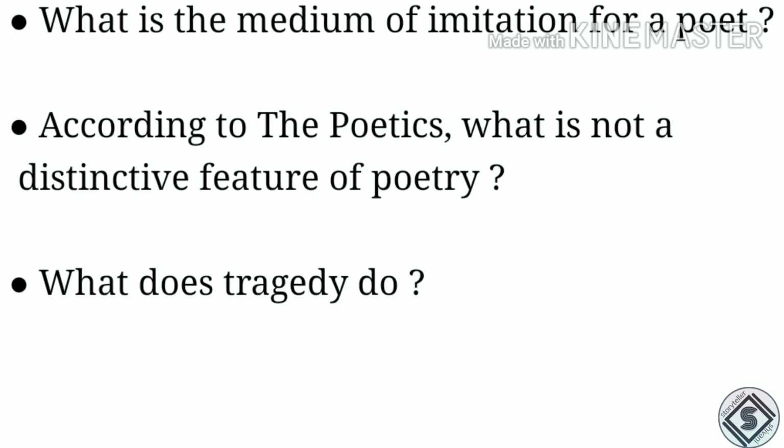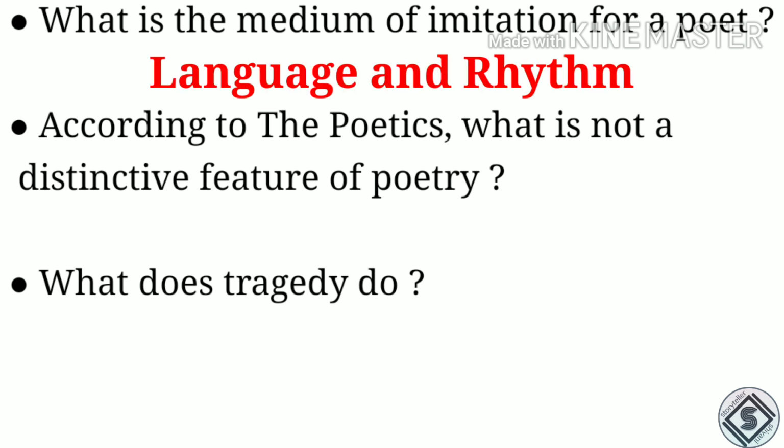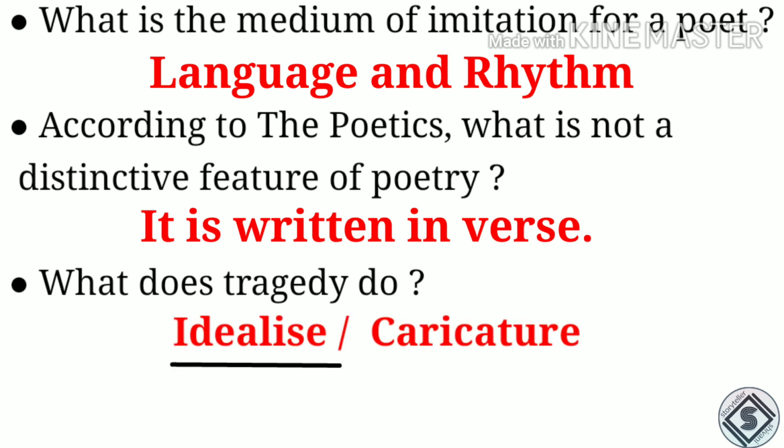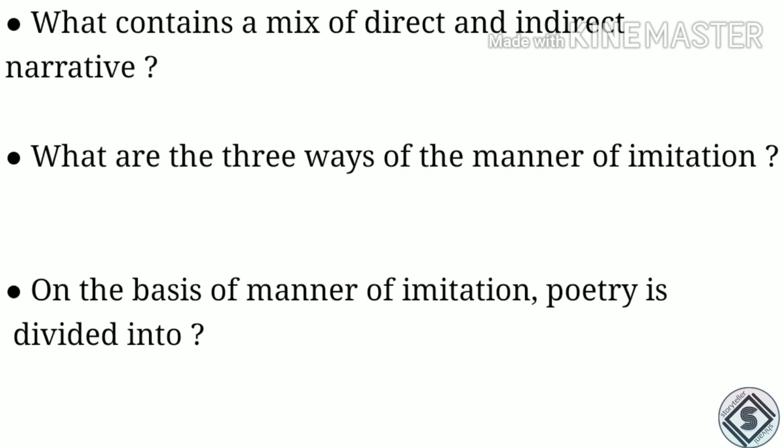Next, what is the medium of imitation for a poet? So it is language and rhythm. Next, according to Poetics, what is not a distinctive feature of poetry? So the answer is it is written in verse. Next, what does tragedy do? So it idealizes. Next, what contains a mix of direct and indirect narrative? So the answer is Homeric epic.